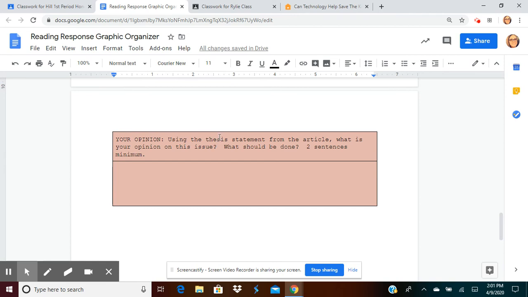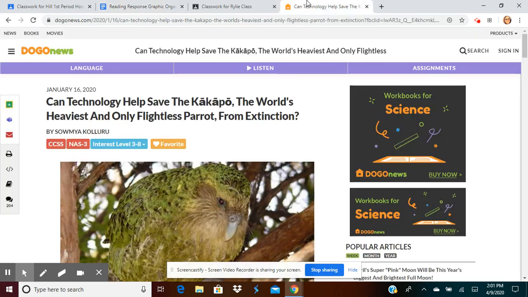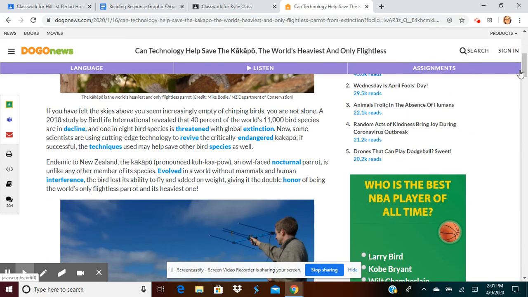So the main idea, the topic statement in the first paragraph, what is your opinion on this issue? What should be done? So you're going to go to your parrot passage, look at the first paragraph, and decide how you feel about that. What do you think should be done in order to save the parrot?